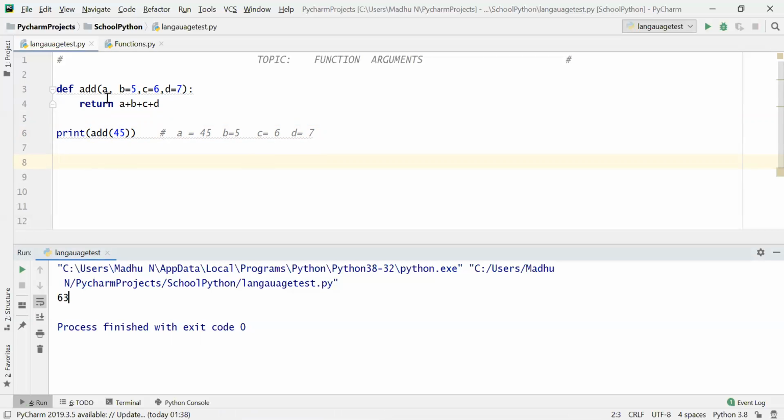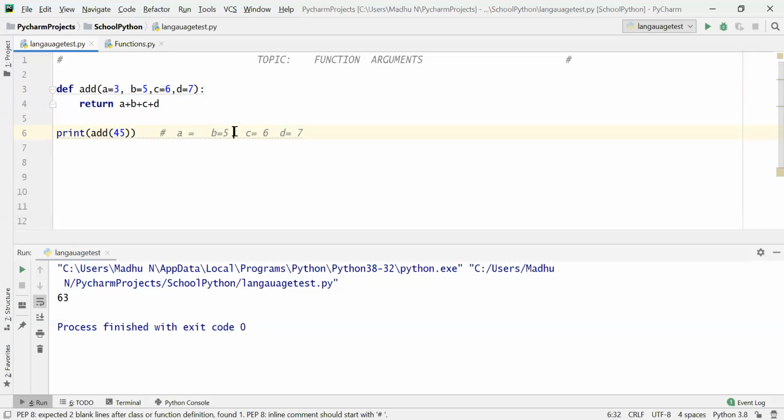Okay. Now what happens when all the values are default arguments? Let us say, same procedure. Write A, comma B, comma C, comma D values and fill it. Now do you know the value of A here? Yes, I know it. Do you know the value of B here? Yes, I know.